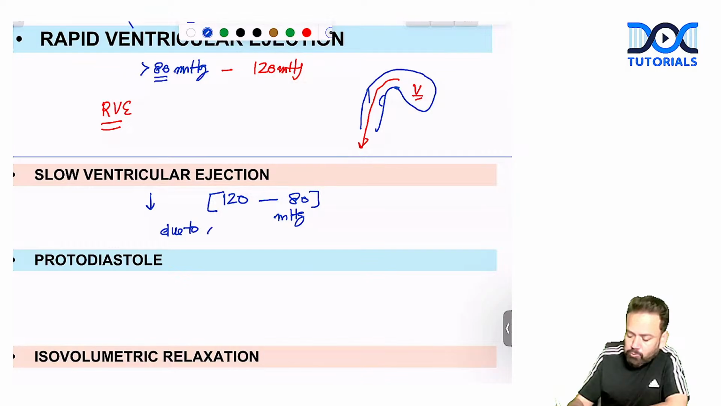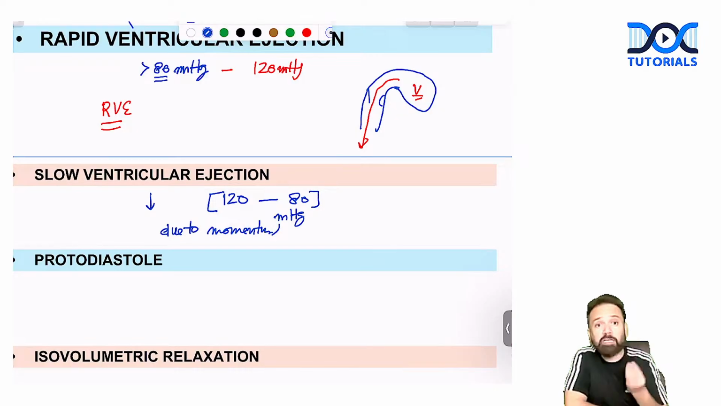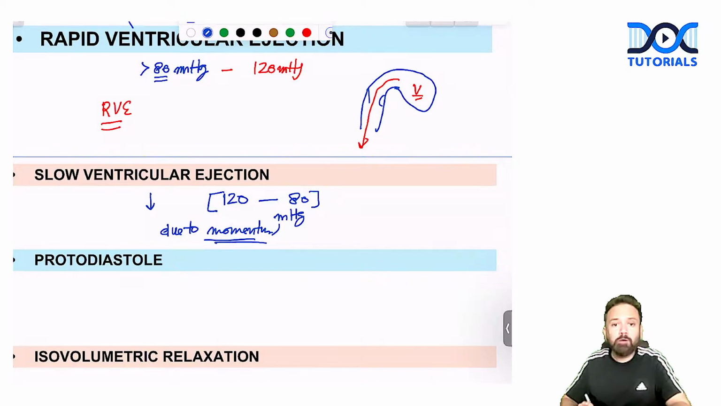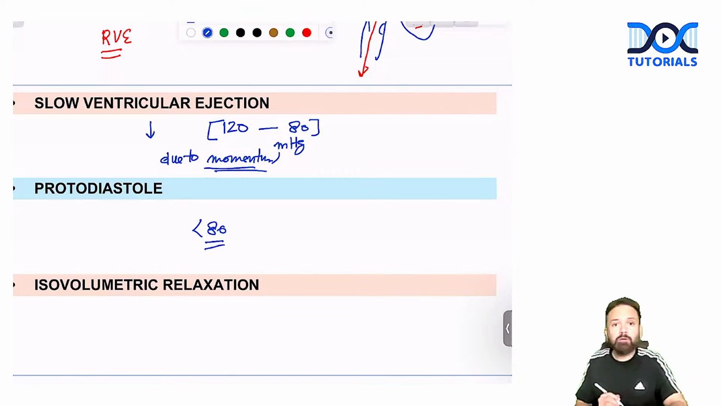It is due to the momentum of blood. What is the main cause of blood flow in slow ventricular ejection? Although ventricles are relaxing, sometimes you can ask me, sir, ventricles are relaxing, but why will blood flow? Because aortic valves are open and blood was already rushing from the ventricle to the aorta. So it keeps on moving to the aorta due to, what is the answer? Momentum of the blood.